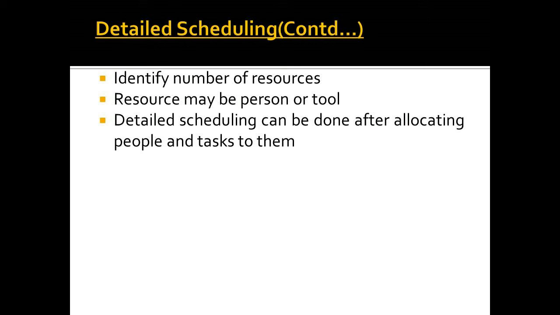We can do detailed scheduling only after allocating people and assigning the tasks to them. Finally, in detailed scheduling, tasks are divided into schedulable activities, so that the schedule becomes a checklist for the tasks in the project. The top tasks or top activities start at the initial time, but they will take some time to complete.